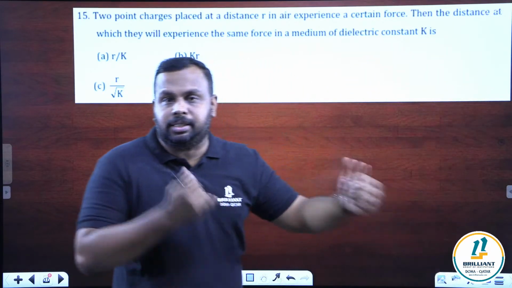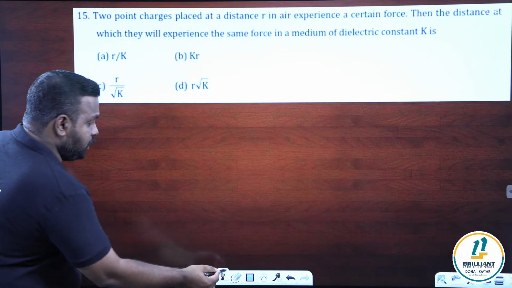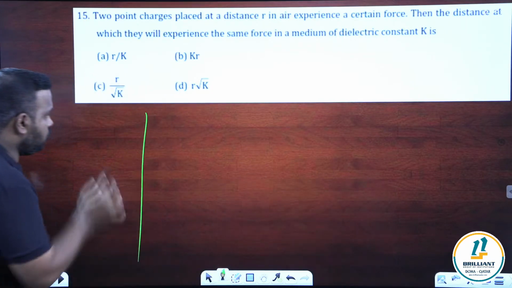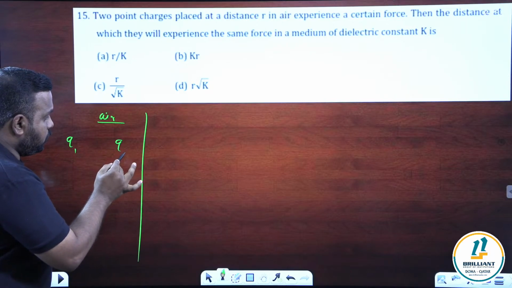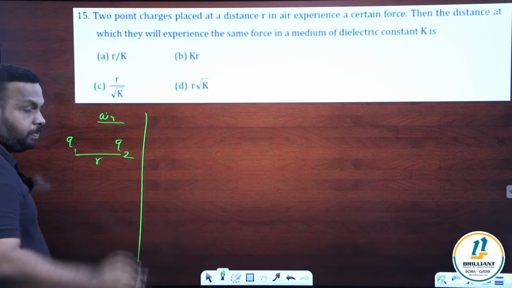Then at what distance? So what we can take here is, see, this is air. In air, you can assume these are the 2 charges. They are kept at the distance R. It's in air.